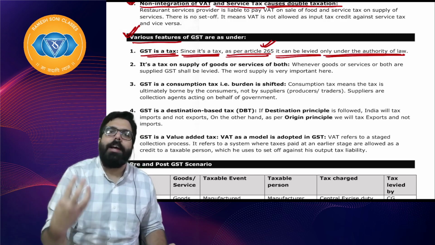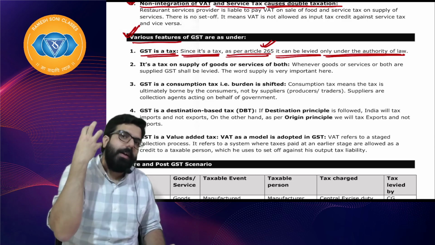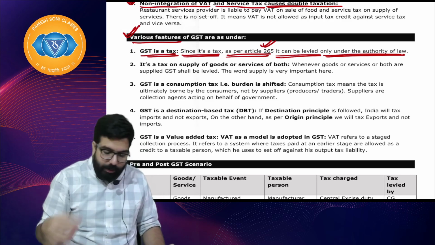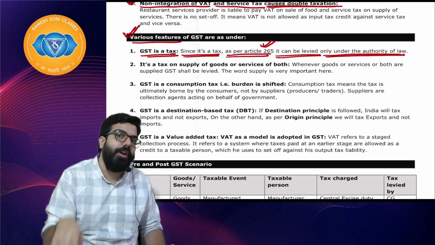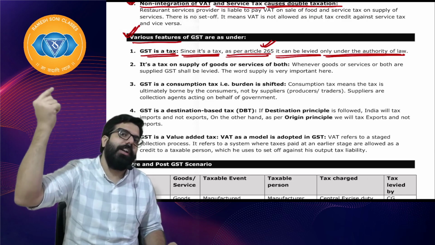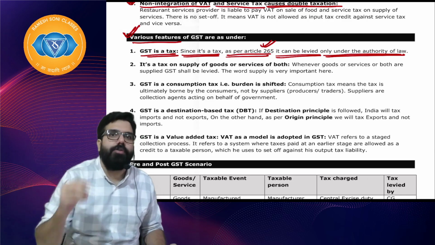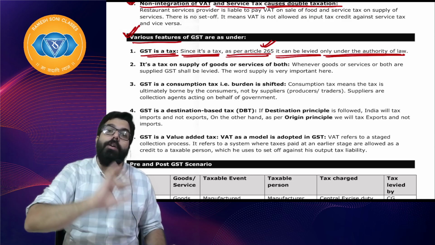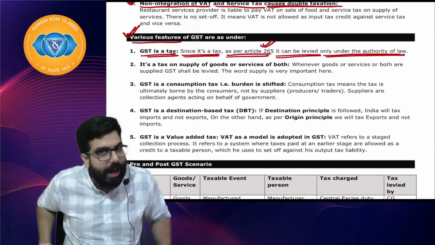So Baba, for income tax there is an Act. An Act has to be there to collect any tax. So Article 265 says whenever you want to collect any tax, it has to be collected under the authority of law. Are we clear, everyone? So GST is a tax which is collected under the authority of law. To collect GST, we have the GST Act.